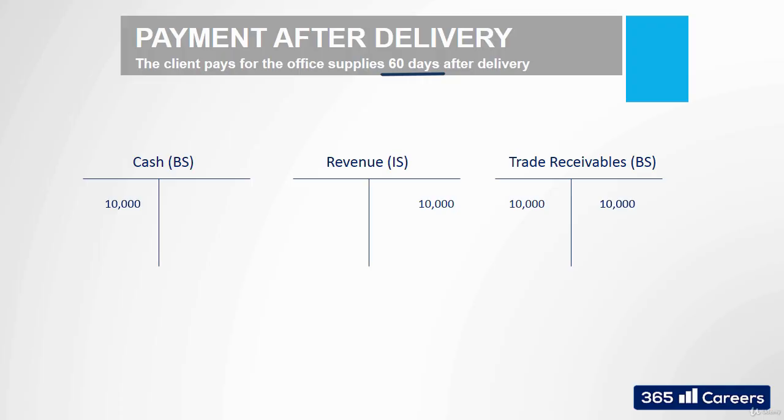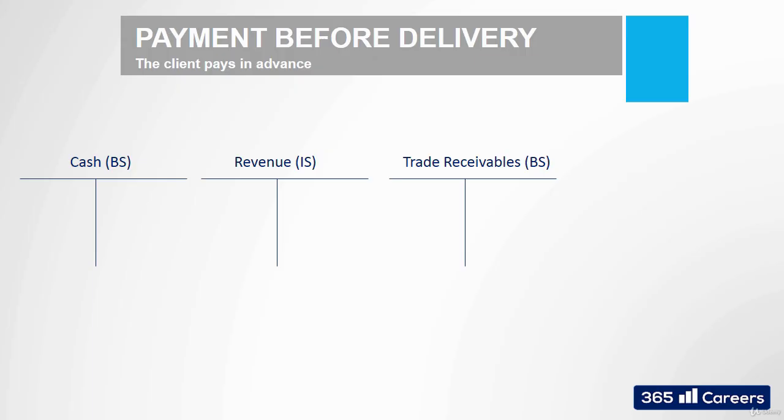Now, we need to see what happens in the third and final situation, when the payment for the products is made up front. Think of a situation when a client has a very specific order and is willing to pay up front for 100% of the goods that will be delivered. What do we do in this situation? We will receive $10,000 before delivering the goods. This is an upfront payment. Nevertheless, our cash would increase by $10,000.